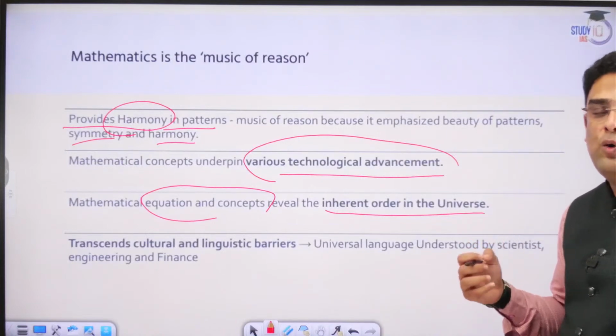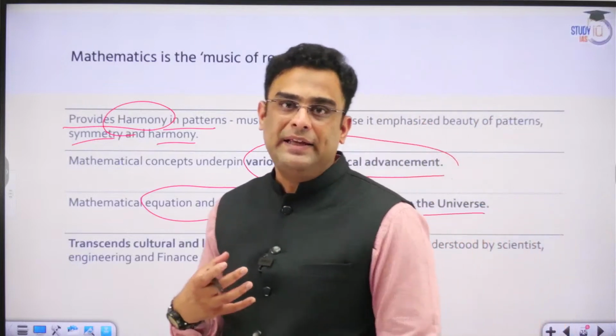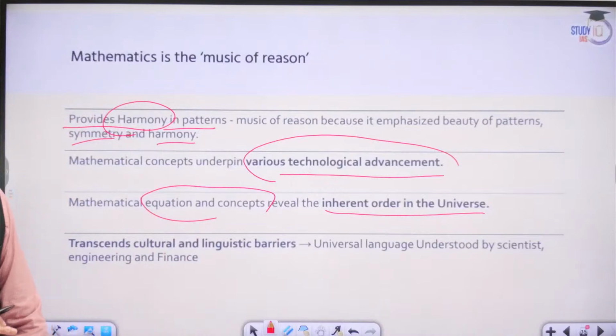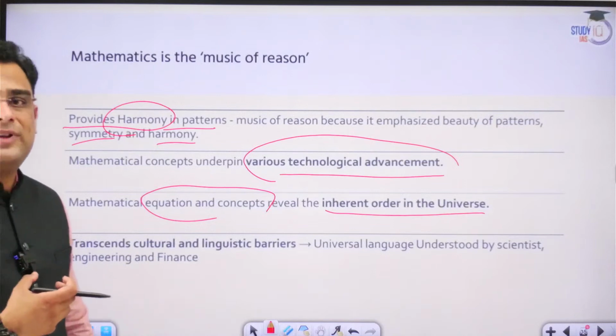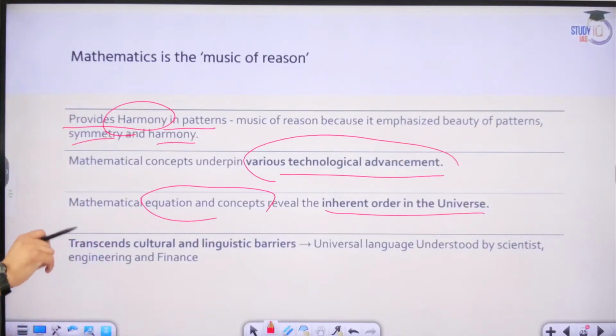Much like how through music people are able to find an inner and ultimate solace, mathematics also in its own way tells you about an inherent order in the universe. Music gives you that inner melting, and mathematics tells you that there is an inherent order in the universe. Both in some ways are similar, guys.